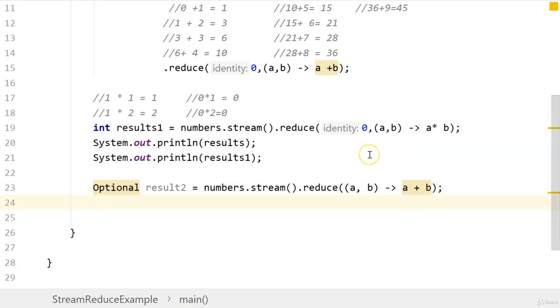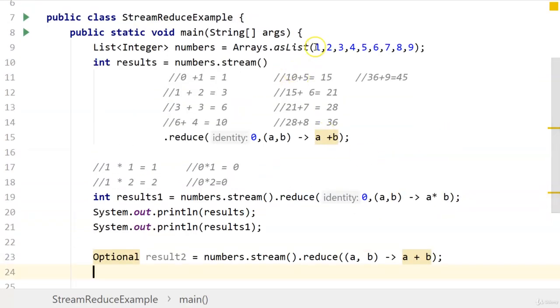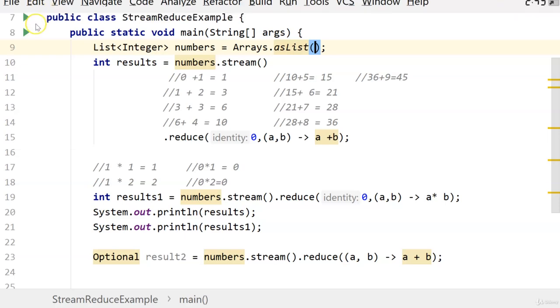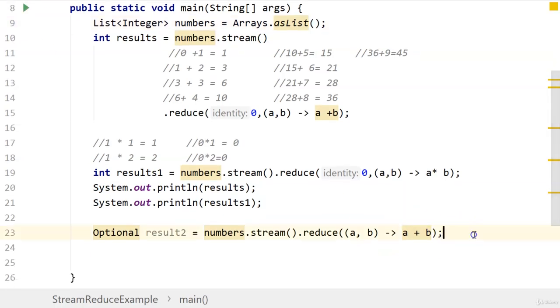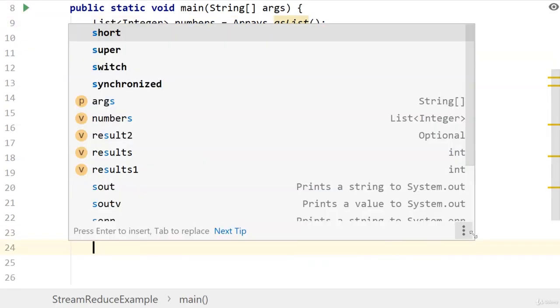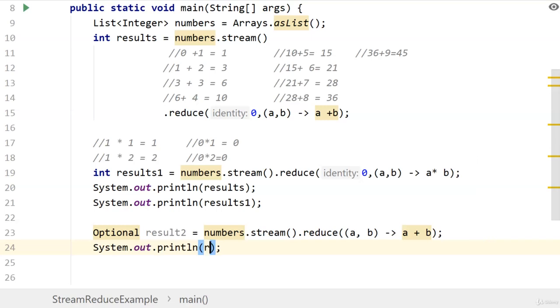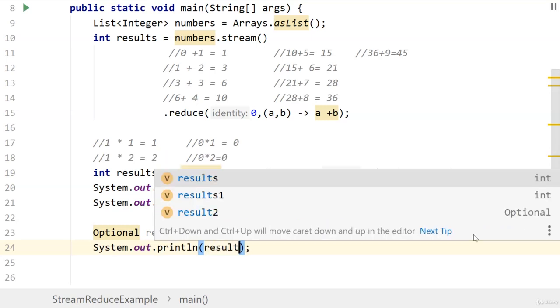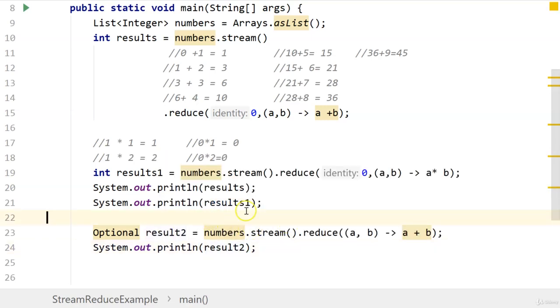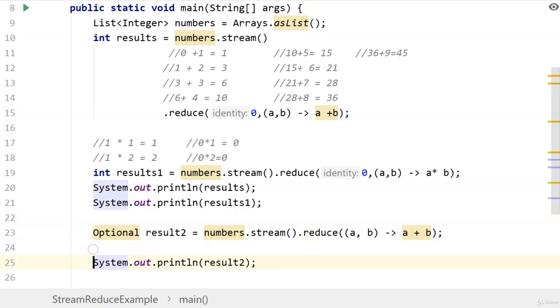Now let's say in this case we remove the numbers, and let's run this example again, and then also we print out System.out.println result2, and use a separator over here so that we know that it is running the Optional.